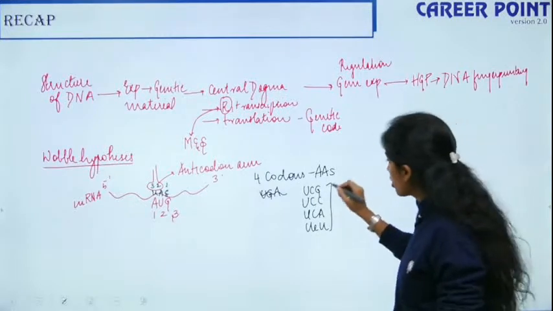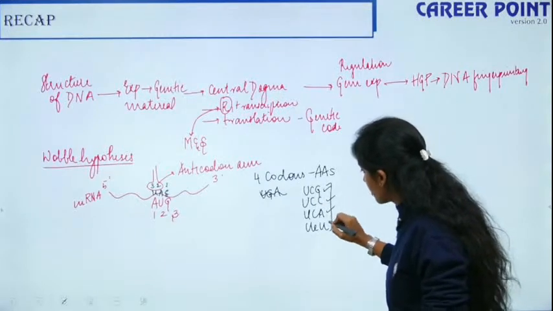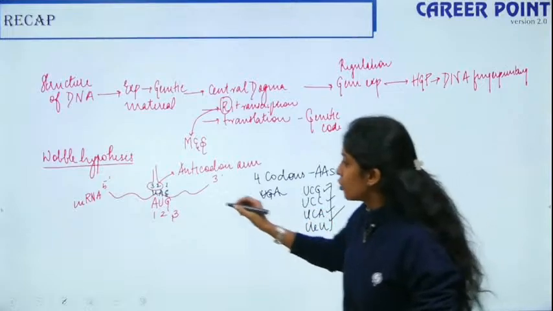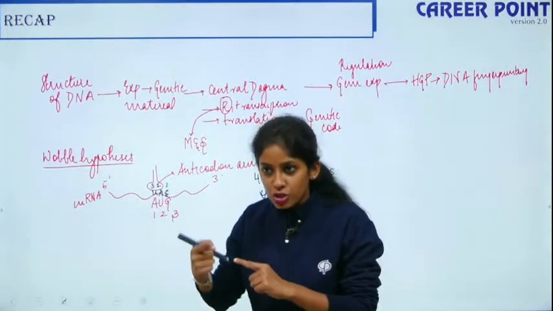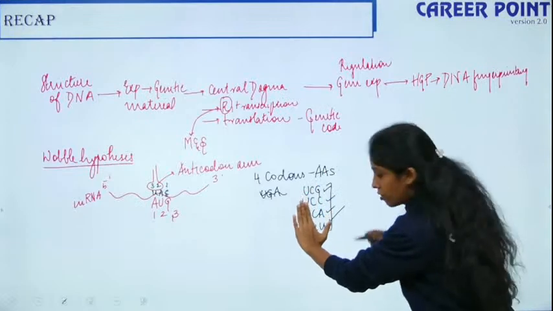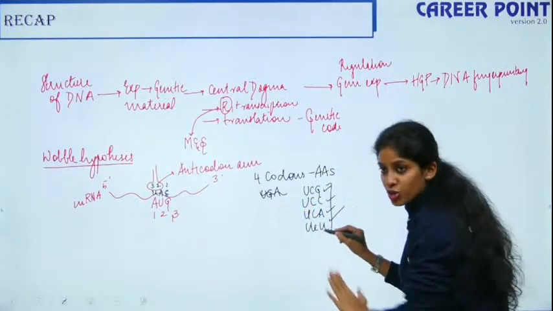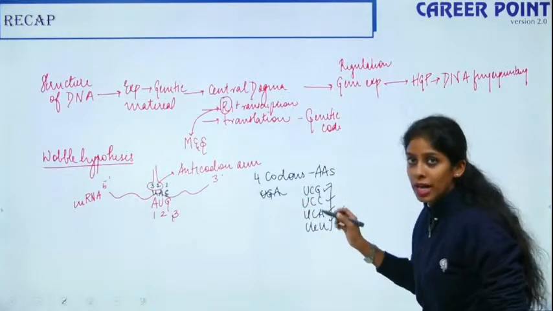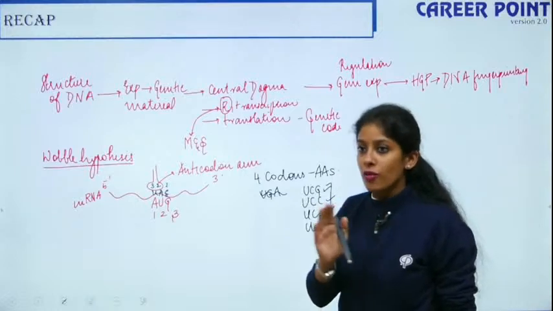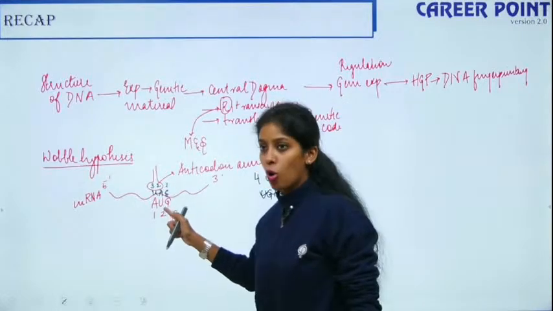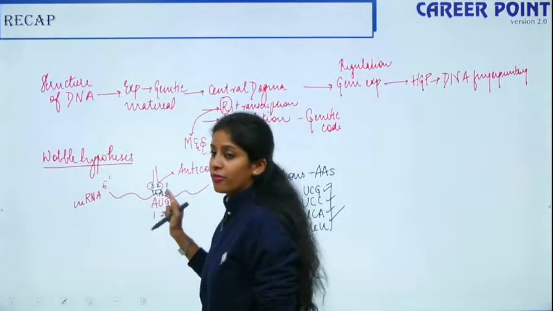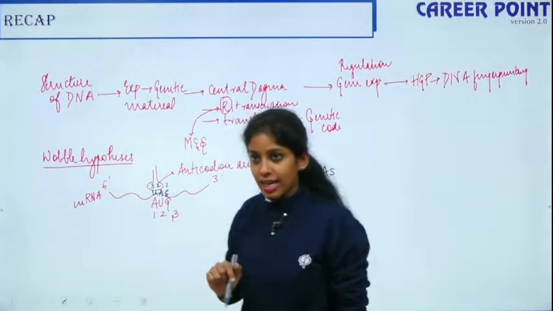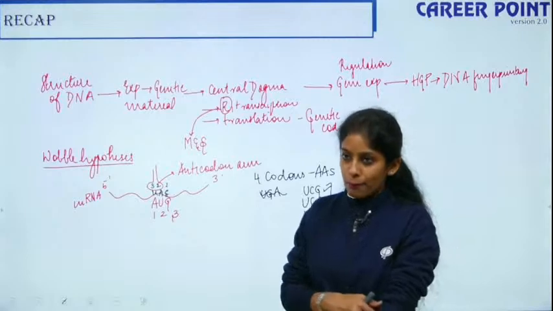What changes is your last base pair, so this is prone to changing. The first two are the same, only this base pair changes. So this is wobbling. Wobbling depends on the third base of the codon on your mRNA and the first base of the anticodon on the tRNA. So this is the wobble hypothesis.